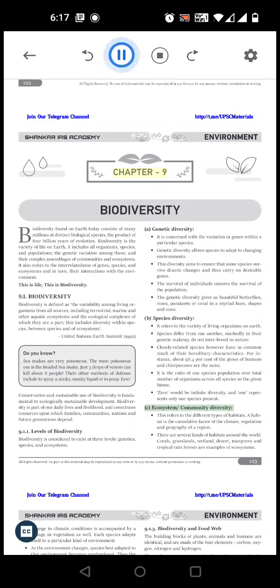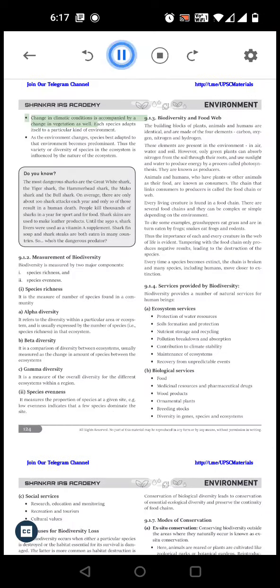Ecosystem community diversity. This refers to the different types of habitats. A habitat is the cumulative factor of the climate, vegetation, and geography of a region. There are several kinds of habitats around the world. Corals, grasslands, wetland, desert, mangrove, and tropical rainforests are examples of ecosystems. Change in climatic conditions is accompanied by a change in vegetation as well. Each species adapts itself to a particular kind of environment. As the environment changes, species best adapted to that environment become predominant. Thus, the variety or diversity of species in the ecosystem is influenced by the nature of the ecosystem.